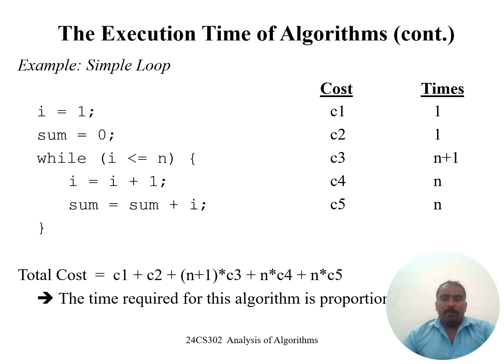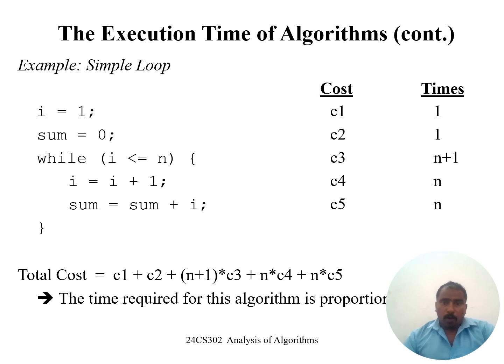We are going to calculate the count as 1. Next, sum equal to 0. We are going to calculate the count value as 1. And while I less than or equal to n, this count is n plus 1. And I equal to I plus 1, this count is n. And sum equal to sum plus I, this count is n.